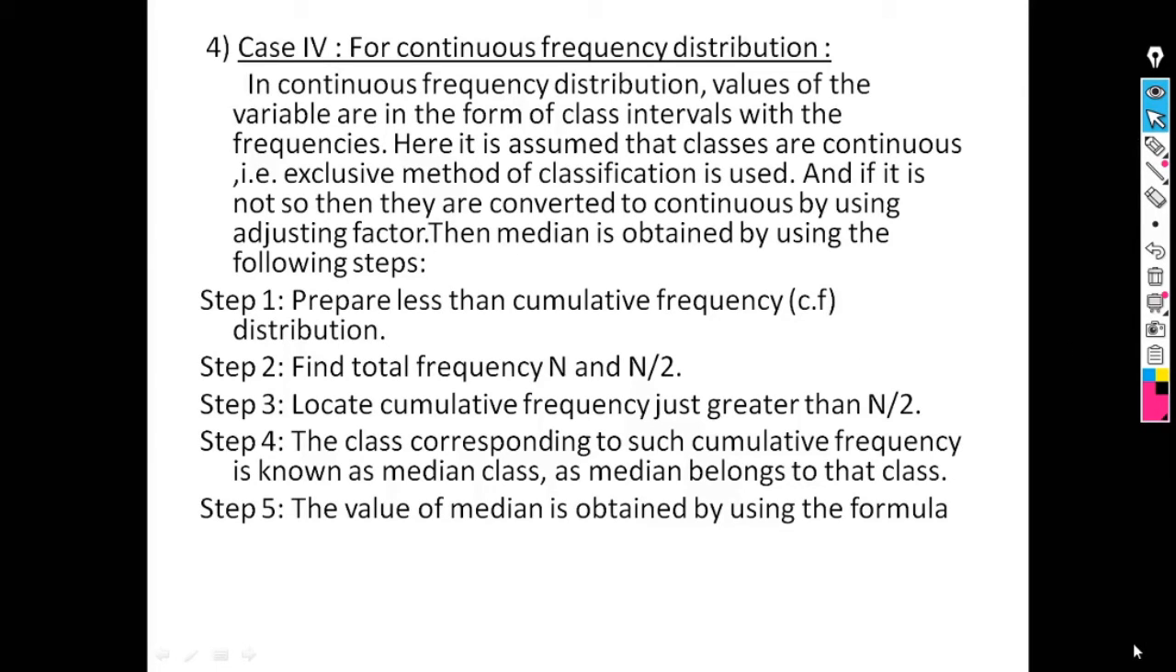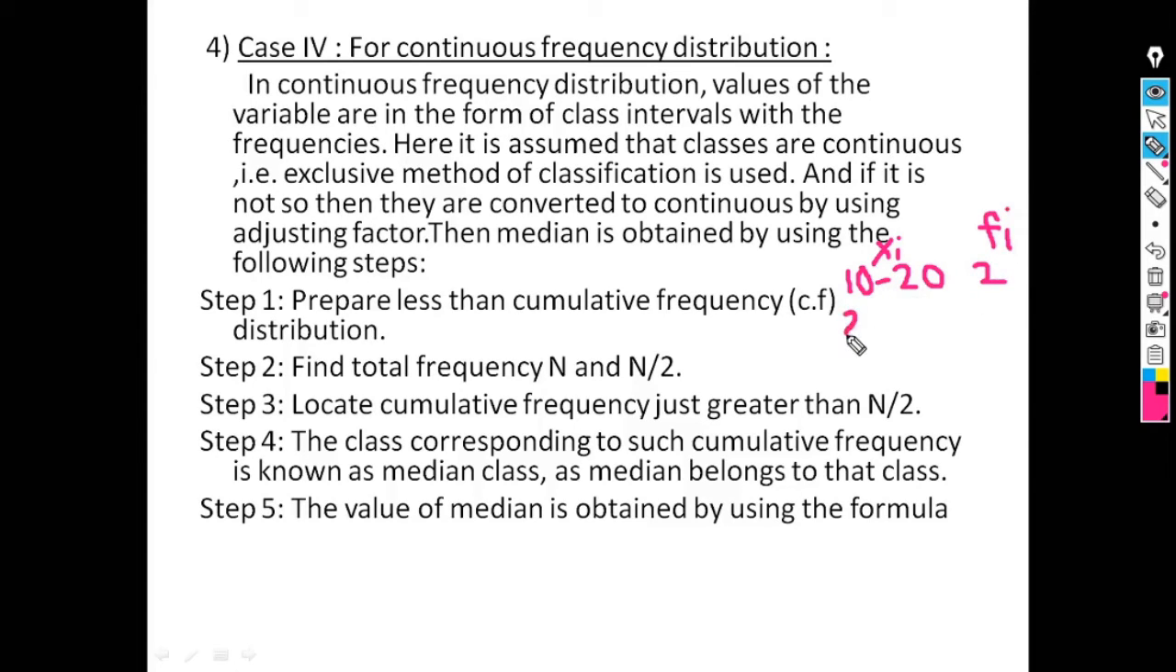Next topic is calculation of median for continuous frequency distribution. Continuous frequency distribution means class interval along with frequency. Means this type of data, if the first class interval is 10 to 20, this is the x-size column, and let its frequency be, frequency is denoted by fi. So frequency for the first class interval is 2.